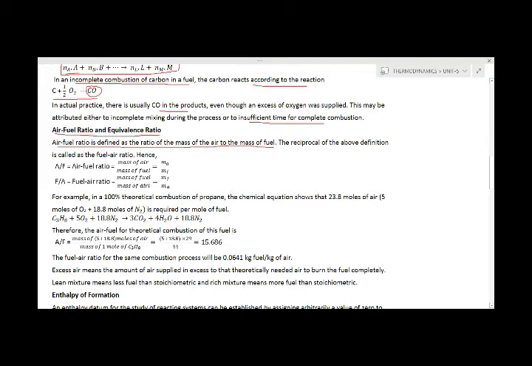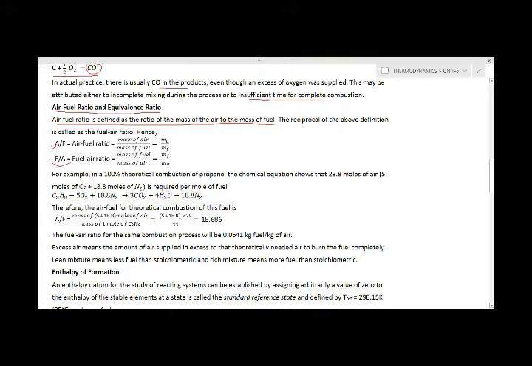Whatever the amount of air we are taking, to the mass of the fuel to burn or react with it, is called the air fuel ratio. If we reverse it, writing mass of fuel in the numerator and mass of air in the denominator, it becomes the fuel air ratio. Mostly we use the air fuel ratio, but sometimes the fuel air ratio is also required.